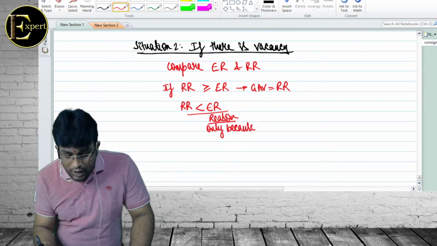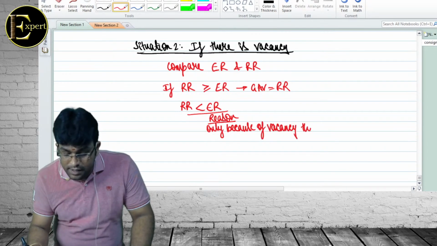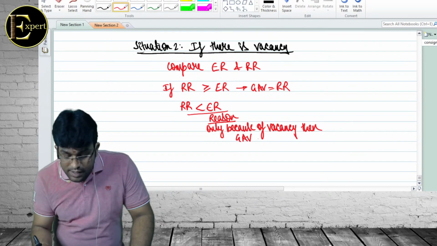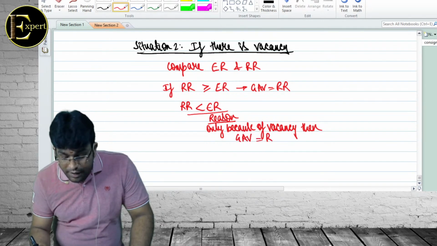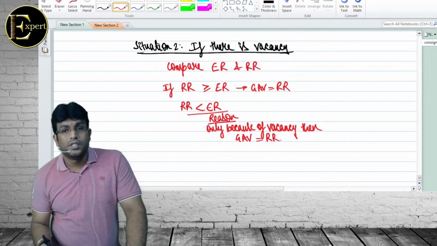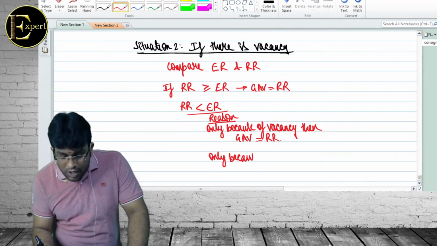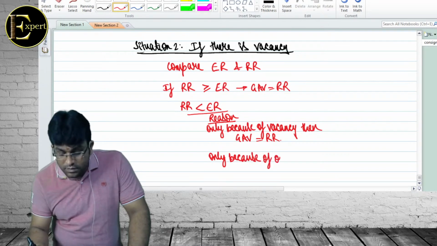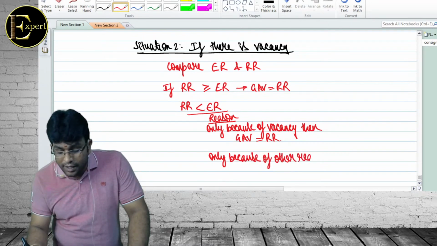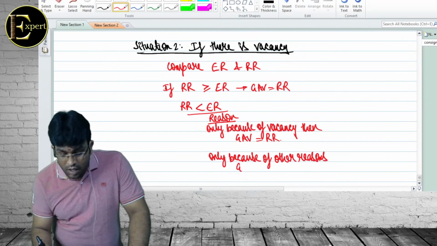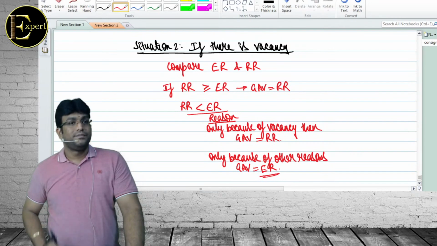If it is only because of vacancy, then GAV is equal to rent received. And if it is only because of other reasons, then GAV is equal to expected rent.